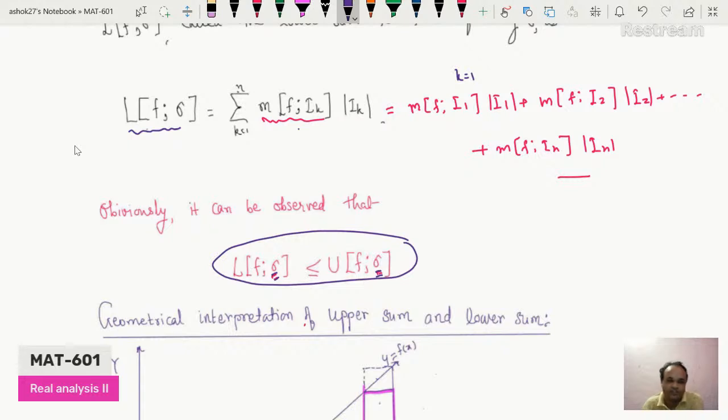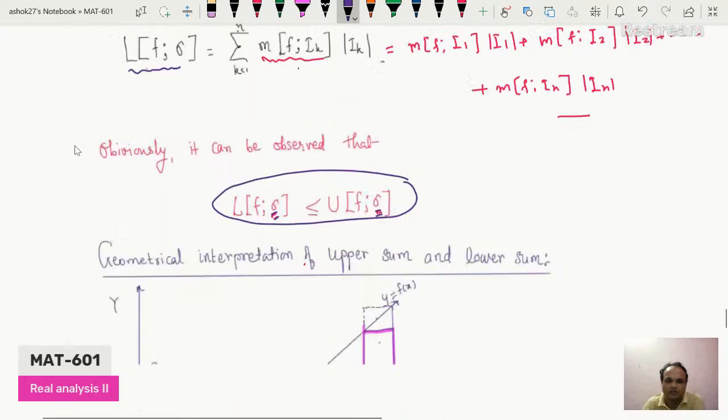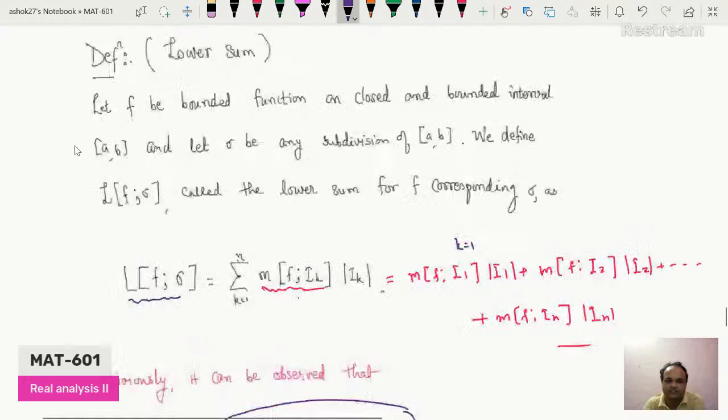So this is the definition of lower sum and upper sum. There is a geometrical interpretation of upper sum and lower sum. We'll continue this in the next lecture. So let's stop here.